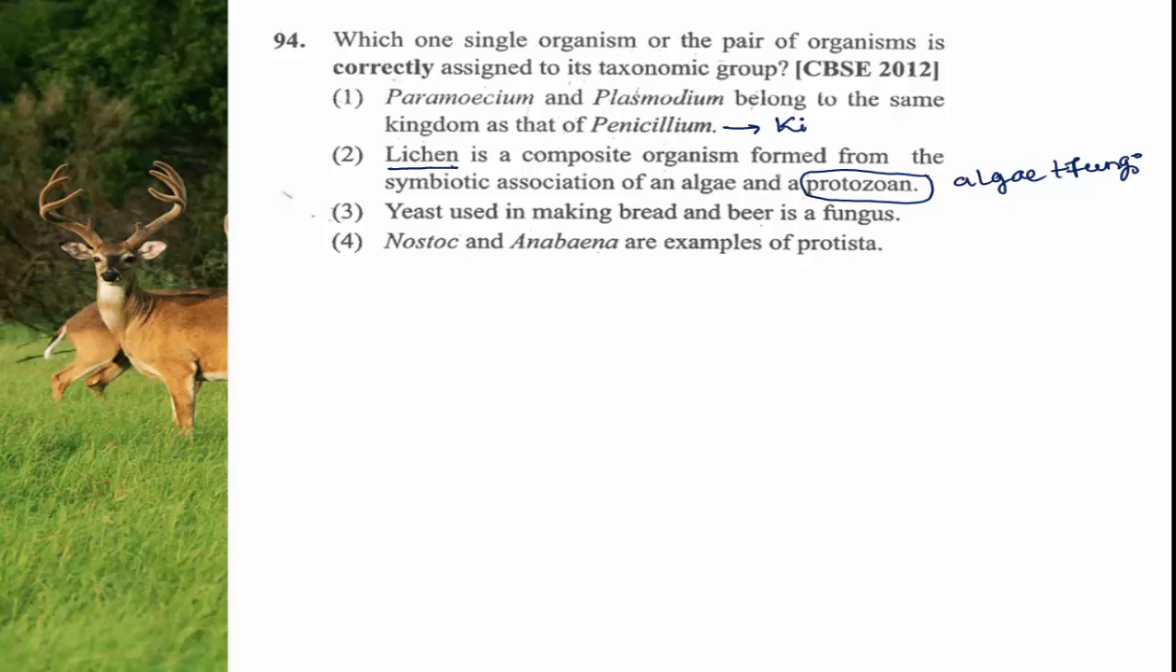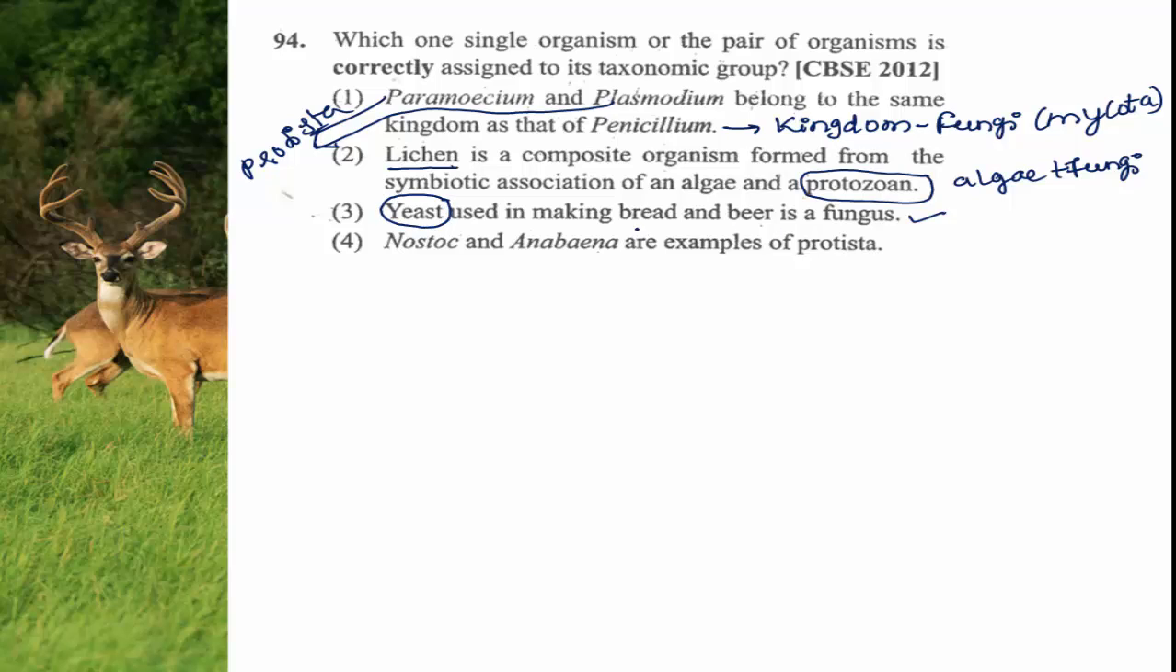Penicillium belongs to kingdom fungi, and kingdom fungi is also called kingdom Mycota. Whereas the paramecium and the plasmodium, both of them belong to protista. So the first pair is wrong, the second pair is also wrong. Yeast used in making bread and beer is a fungus. This is the right one. Yeast is commonly used in the production of bakery items as well as in the production of beer.